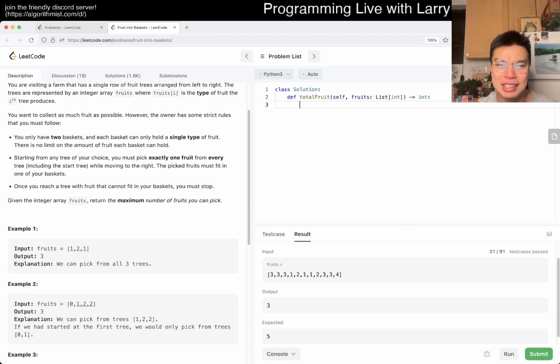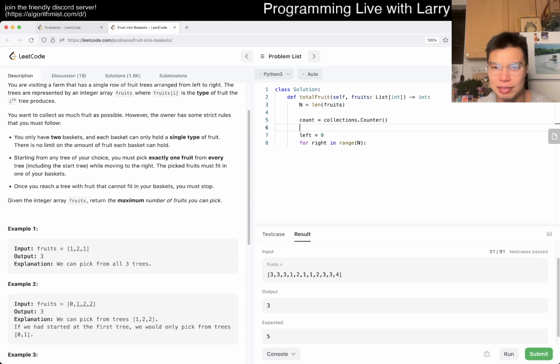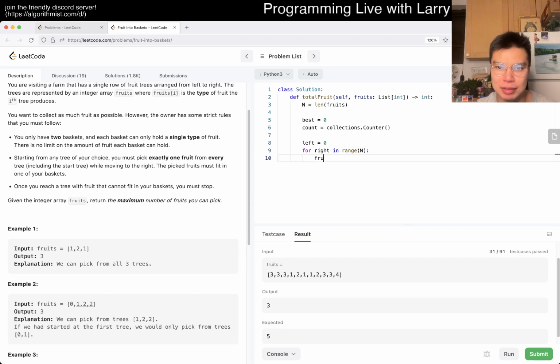I'm sticking to it. But yeah, so left is 0, right? And then for right in range of n, and basically we could just keep a collection of the things that are inside the window that we're sliding on. So let's call it count, because I'm really not creative. And then best is equal to 0 or something like this, right? Okay. And then basically now we process fruits[right].